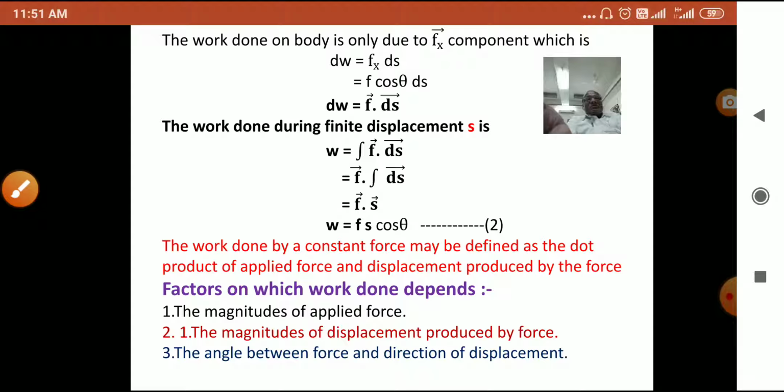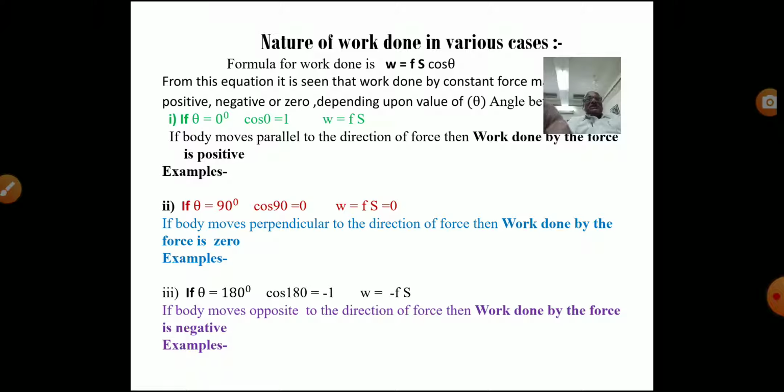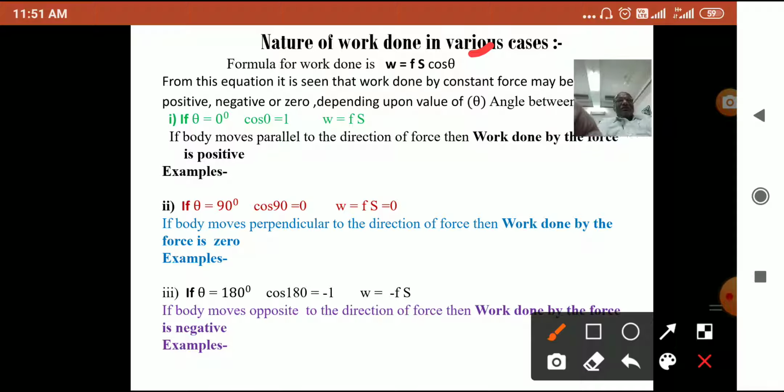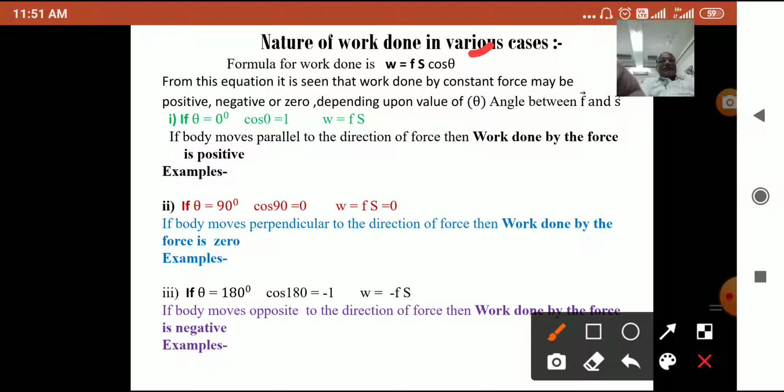Also from this equation it is clear that the nature of work varies in different cases. From this formula W equal to FS cos theta, cos theta has different values. It may be positive, it may be negative, it may be 0. So work done will be positive, negative, or 0 depending upon the value of the angle between F and S.